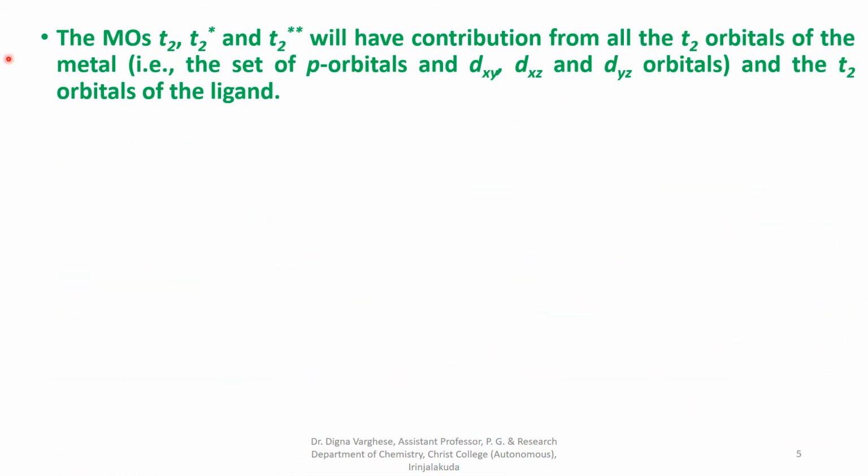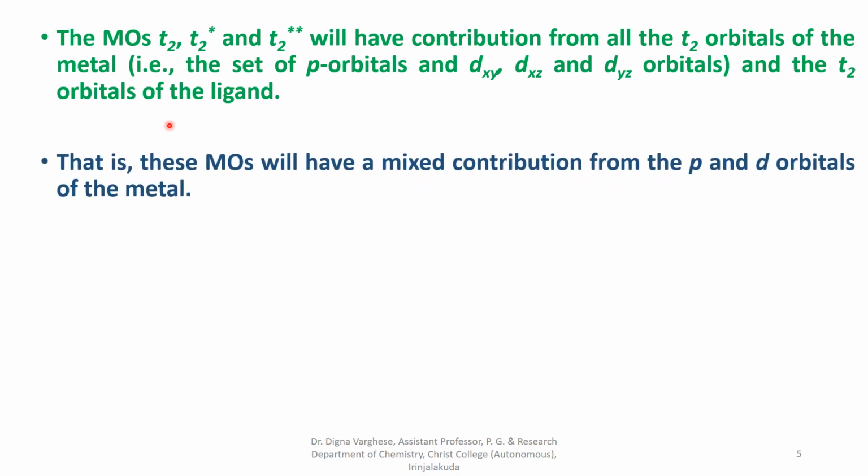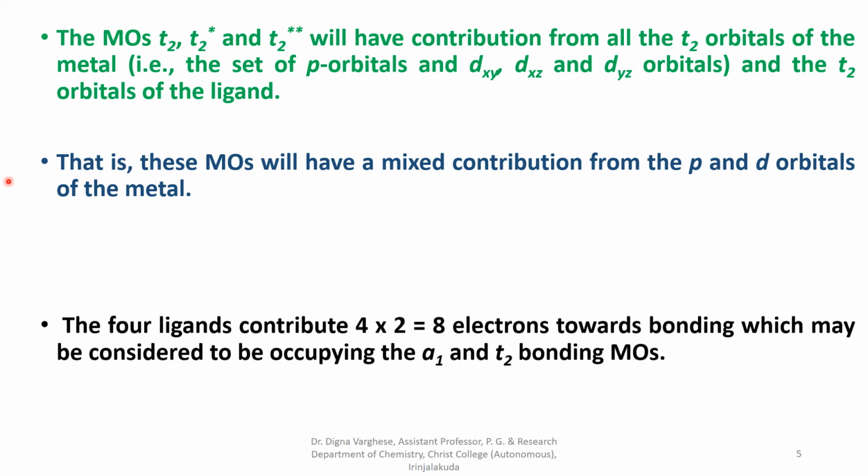The molecular orbitals T2, T2 star and A1 star will have the contribution from all the T2 orbitals of the metal, that is, the set of p orbitals and d orbitals, and the T2 orbitals of the ligand. That is, these molecular orbitals will have a mixed contribution from p and d orbitals of the metal.